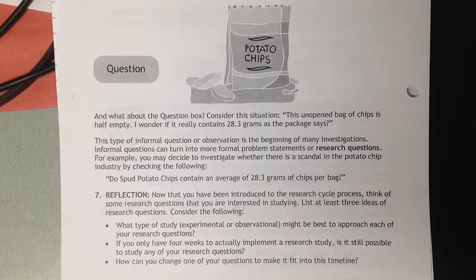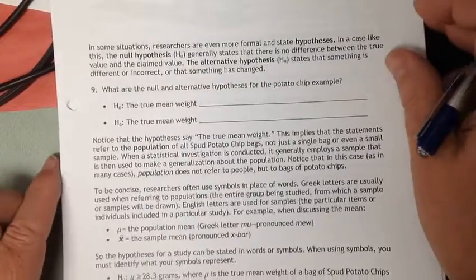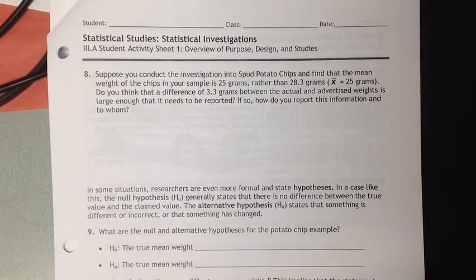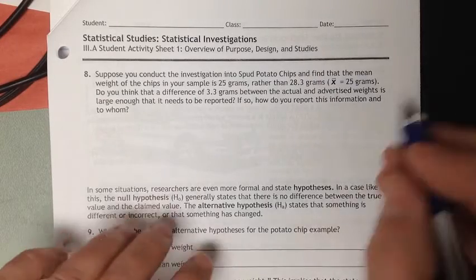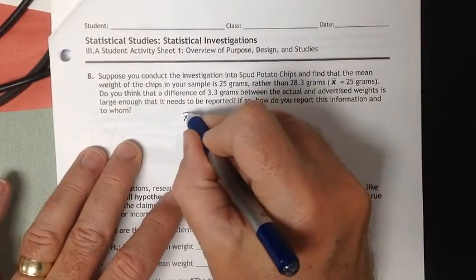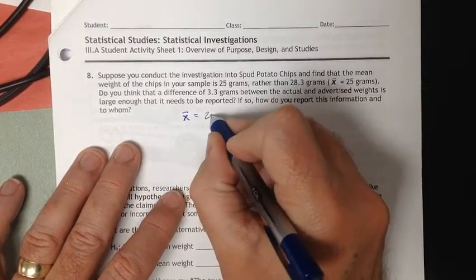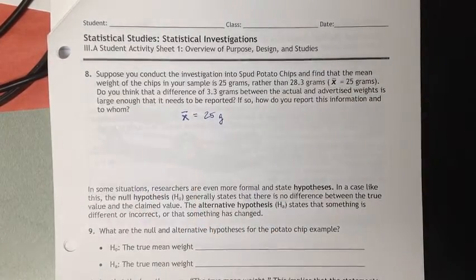Okay. We're going to skip over number 7 for right now and look at number 8. And we'll stop with number 8 here. Suppose you conduct the investigation into Spud potato chips and find that the mean weight of the chips in your sample is 25 grams rather than 28.3 grams. All right? So we say X bar, X with the line over it, X bar is 25 grams.